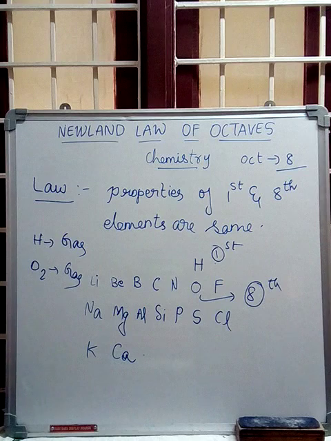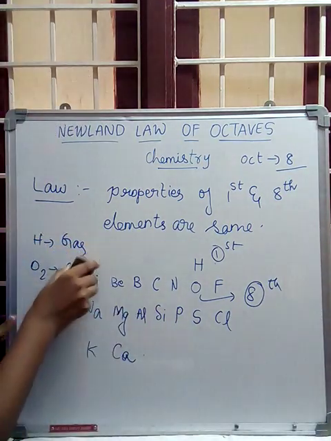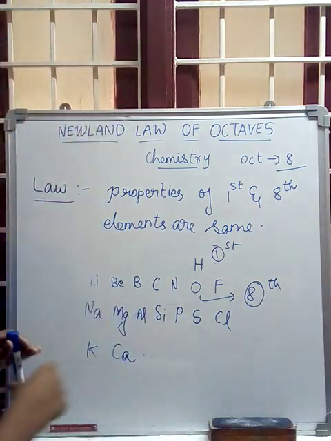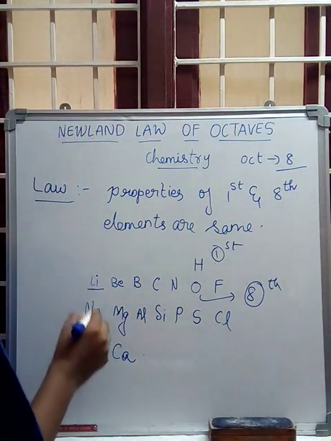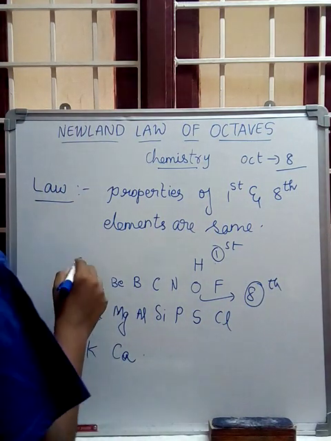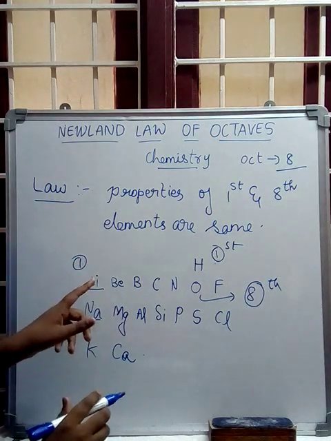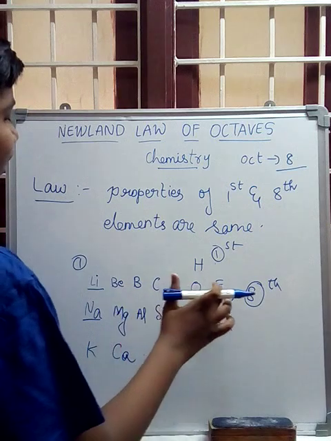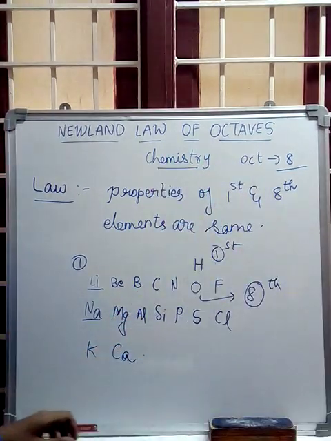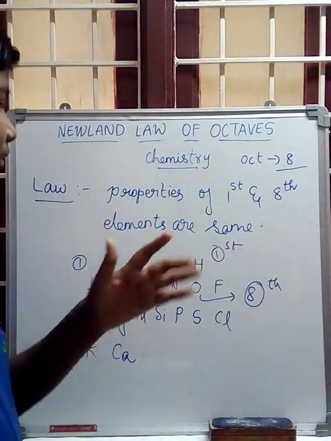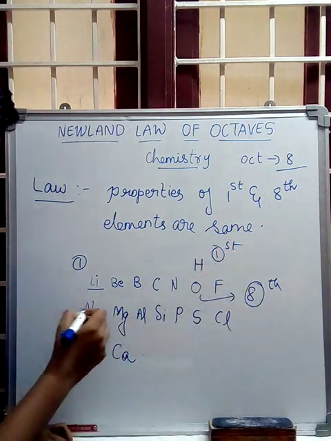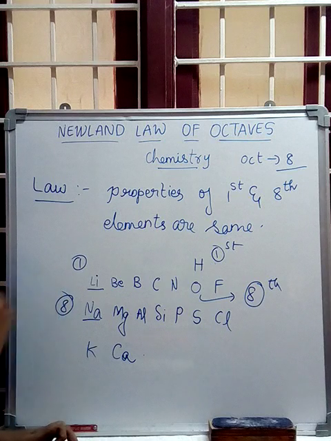Another example: lithium and sodium. Think of lithium as the first element and give a gap of 7 elements: 1, 2, 3, 4, 5, 6. After fluorine, neon will come, that is the 7th element. We have to exclude the inert gas. So after 7, Na, that is sodium, will be 8.